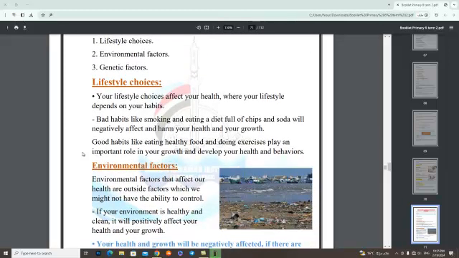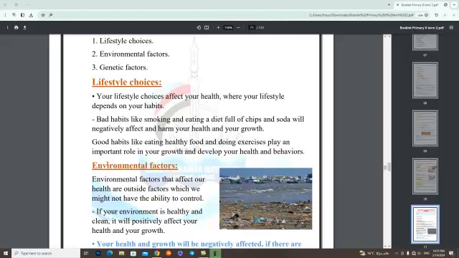Number 1, lifestyle choices. Your lifestyle choices affect your health, where your lifestyle depends on your habits. Bad habits like smoking and eating a diet full of chips and soda will negatively affect and harm your health and your growth. Good habits like eating healthy food and doing exercise play an important role in your growth and develop your health and behaviors.